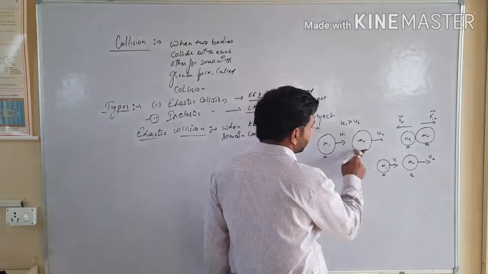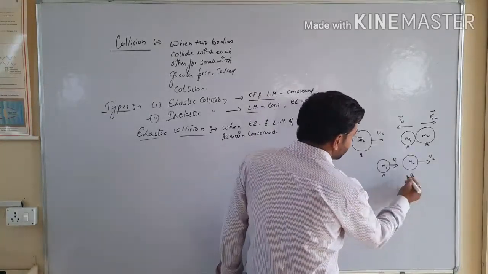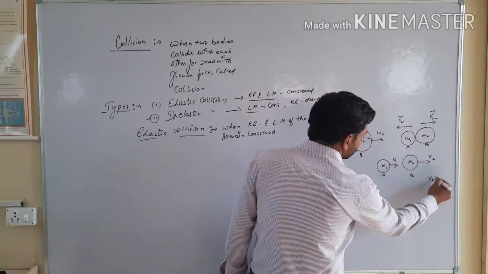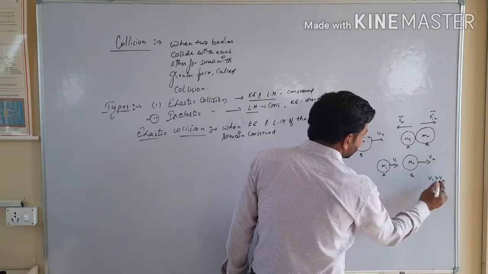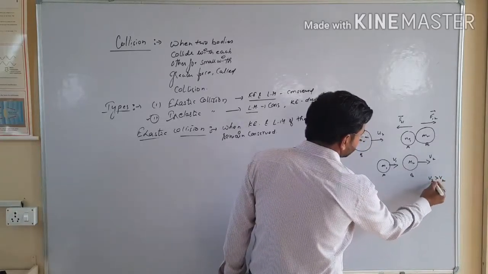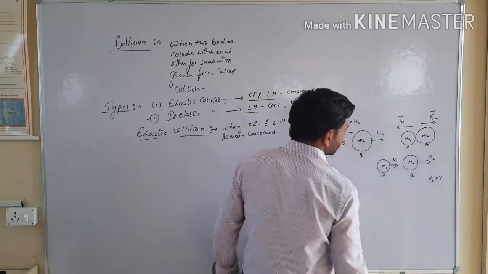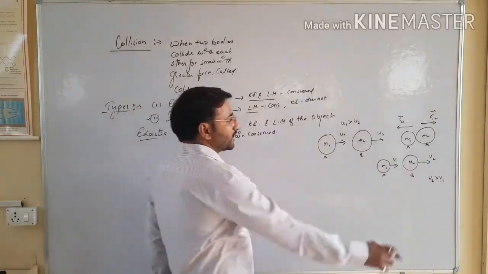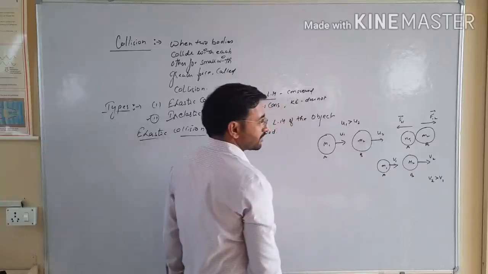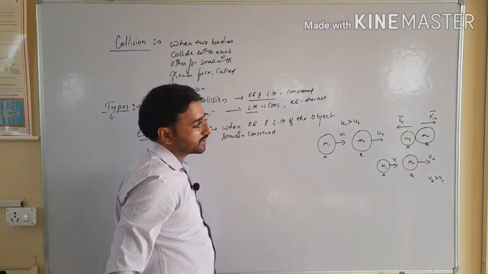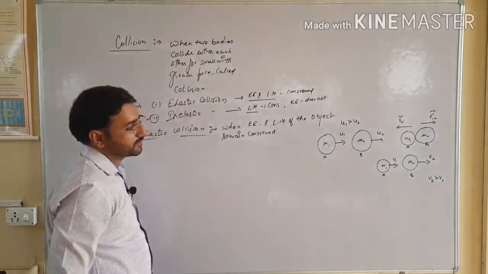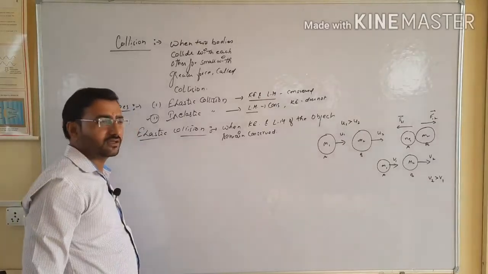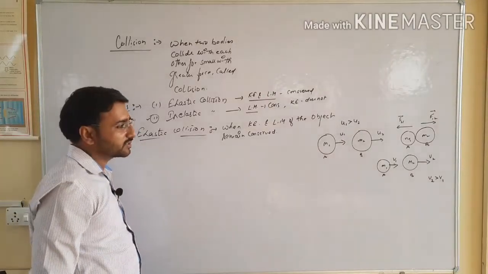After the collision, we take the condition that v2 is greater than v1. In this condition there is no collision between them in future, because the speed of the second object is greater than the first.